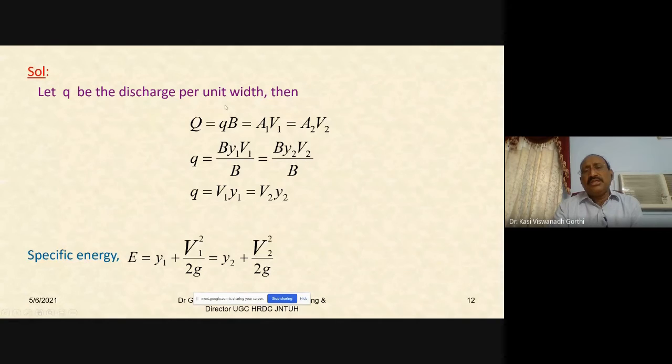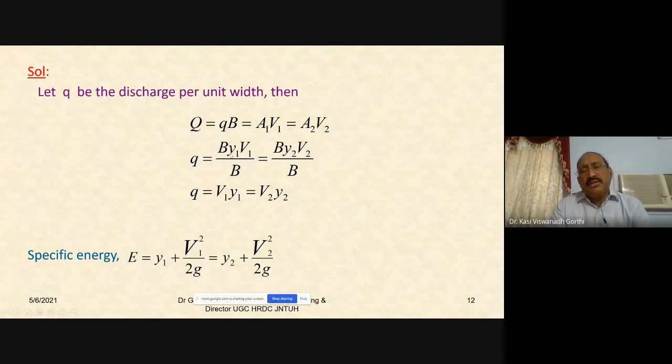Based on the continuity equation, at the two sections, Q would be equal to A1 V1, and also must be equal to A2 V2. So small q, the discharge per unit width, will be equal to capital Q divided by B. Capital Q is equal to A1 into V1. What is A1? It is the wetted area at section 1, B into Y1. Similarly, A2, the wetted area at section 2, is B into Y2.